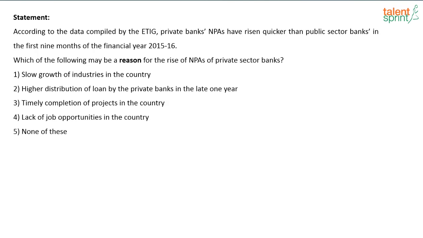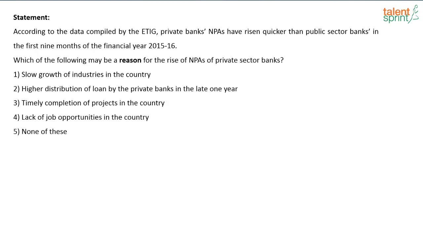Yes, NPA means non-performing assets, right? It is like an asset that is not performing, or you can say an asset which ceases to generate income for the person who has lent it, correct? Or for the bank. Some asset which is not generating income for the bank, right? Now, what can be the reason for that? What can be the reason for higher NPAs for private sector banks when compared to public sector banks? Now, look at the options that are given. Which of the following may be a reason?